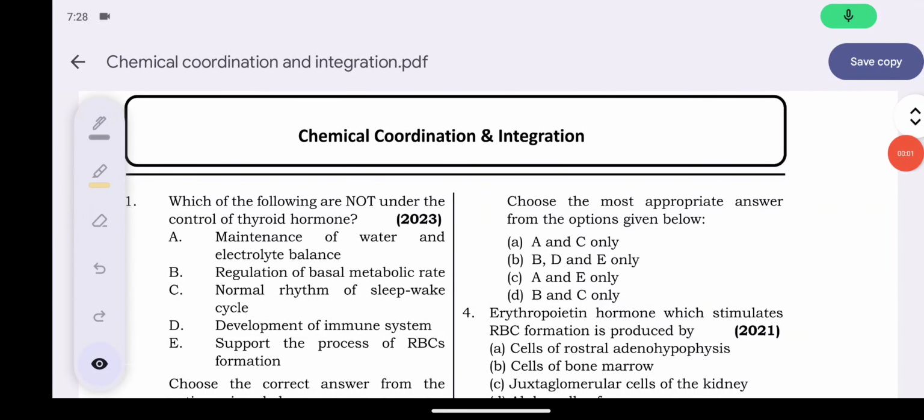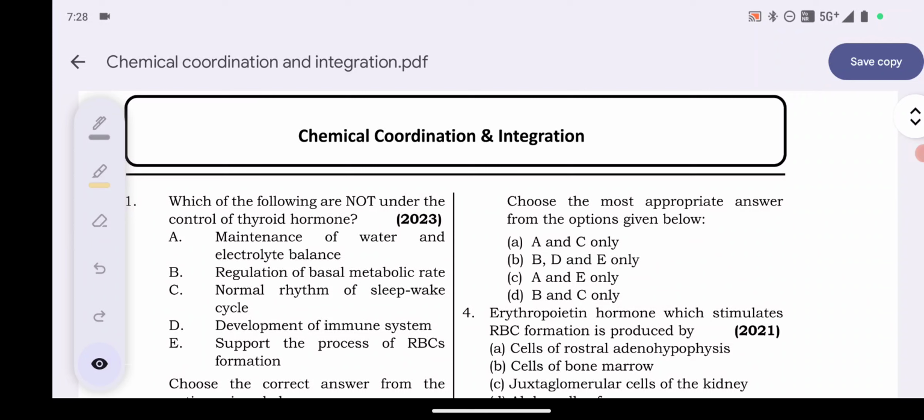Hello students, today I bring for you a new chapter: chemical coordination and integration. In this chapter we will complete a total of 28 questions which came in the previous 10-year NEET exams, that is from 2013 to 2023. So let's start the first question.